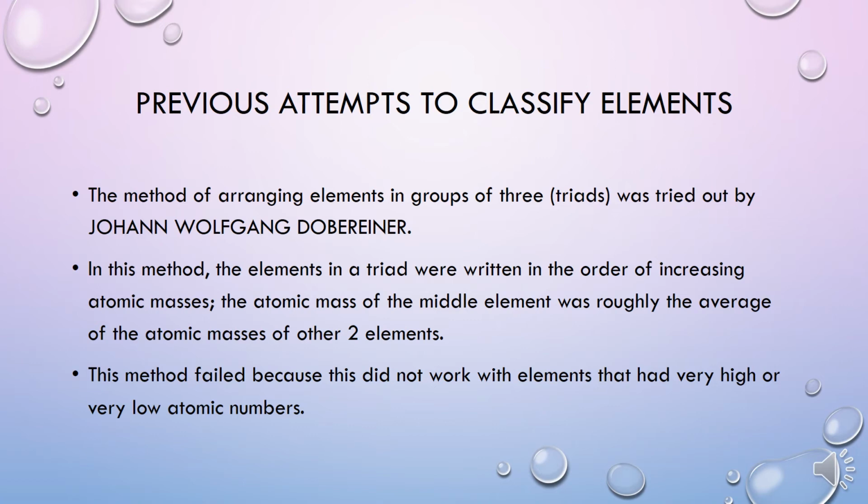The method of arranging elements in groups of 3, triads, was tried out by Johann Wolfgang Dobereiner. In this method, the elements in a triad were written in the order of increasing atomic masses. The atomic mass of the middle element was roughly the average of the atomic masses of the other 2 elements. We saw examples in our previous slides. This method failed because it did not work with elements that had very high or very low atomic masses.